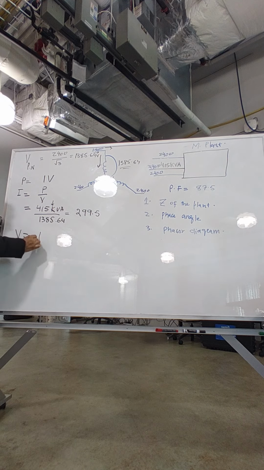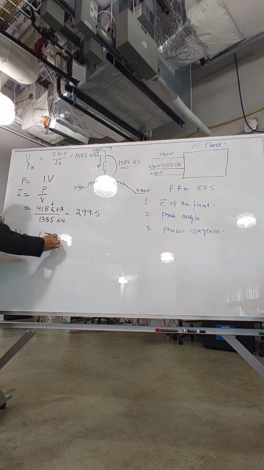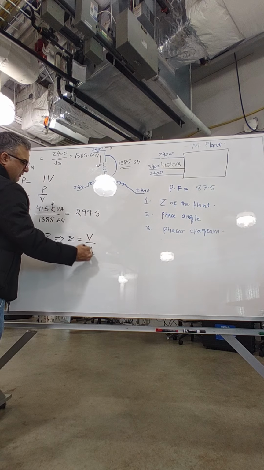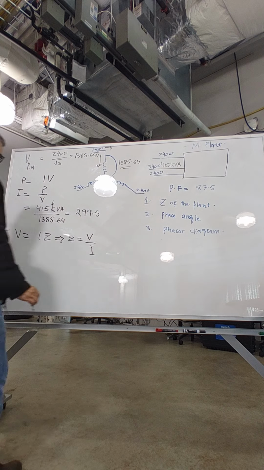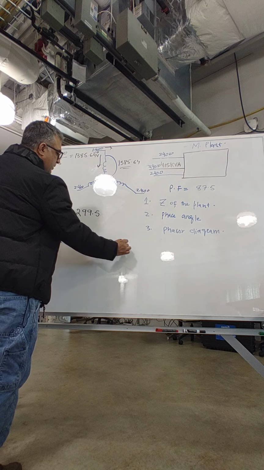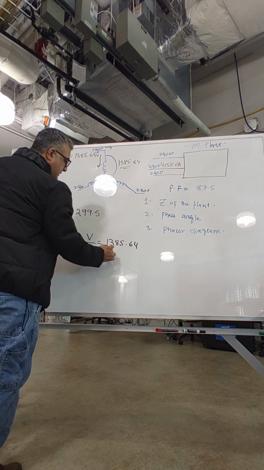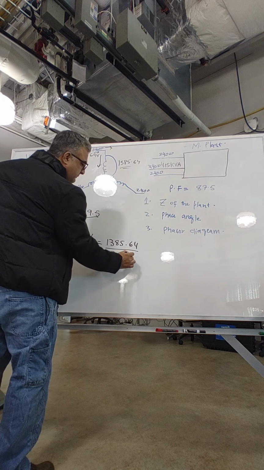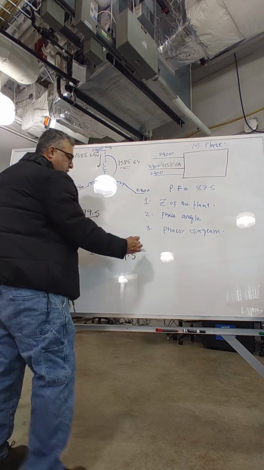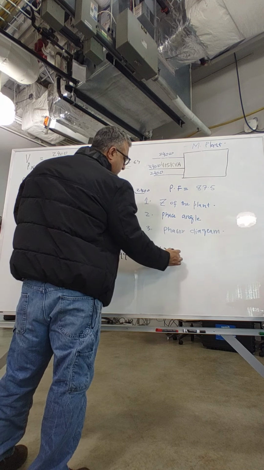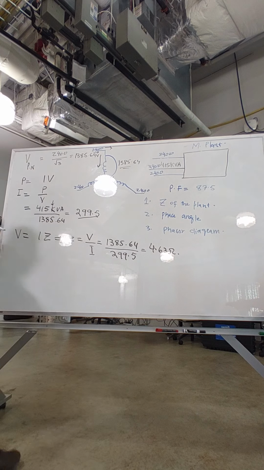Now, to find Z, again, Ohm's law. What does Ohm's law say? V equals I times Z, which implies that Z equals V divided by I. Very easy. What is V? Isn't it 1385.64, my dear friends? And divide that by the current, 299.5. What do you guys get? 4.63 ohms, yeah? Sounds good? So that's our Z.